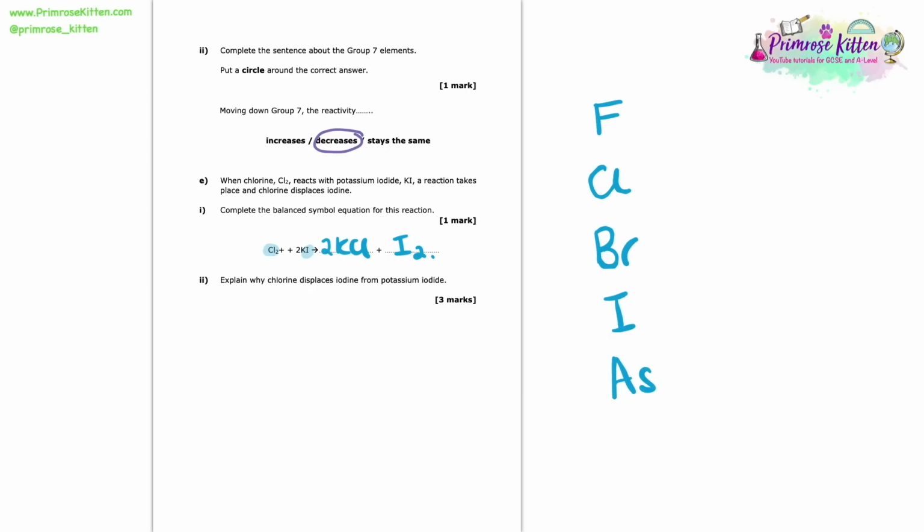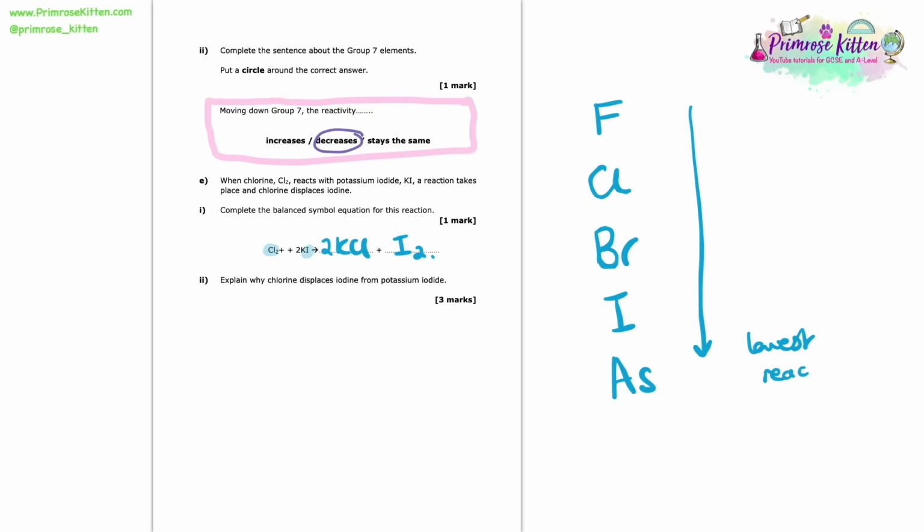So if we refer to our earlier part of this question, we said that as we move down group 7, the reactivity decreases. So we can say at the bottom here that we have the lowest reactivity, and at the top we can say that we have the highest reactivity.